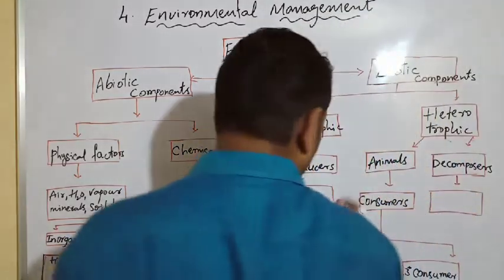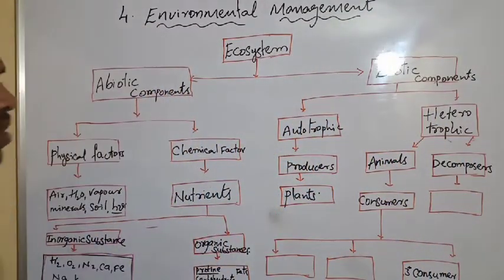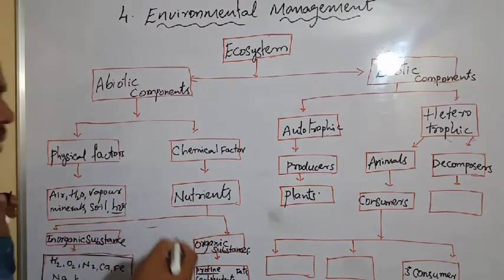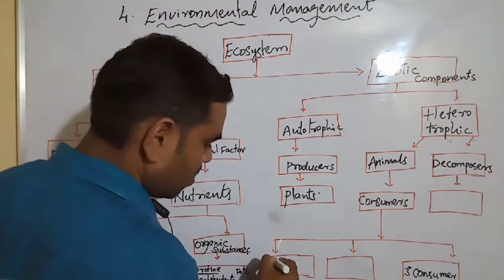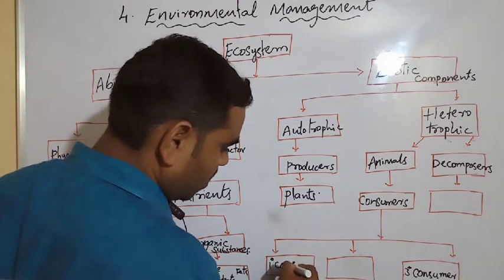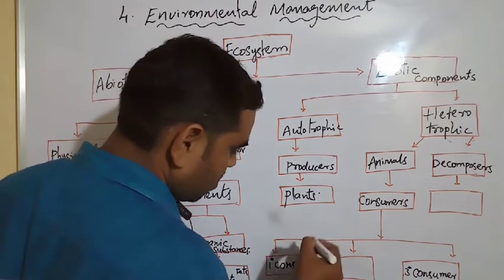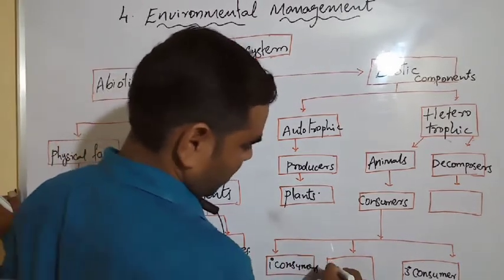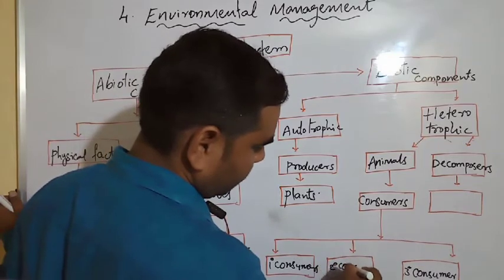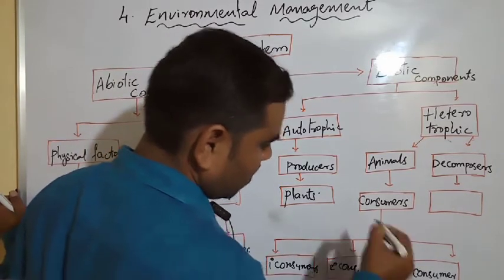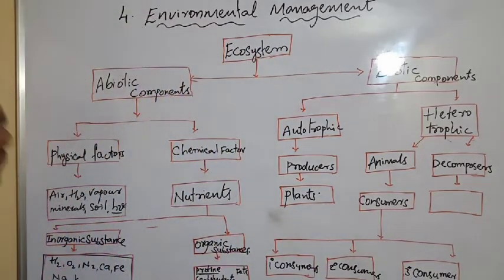Consumers are again divided into primary consumers and secondary consumers.